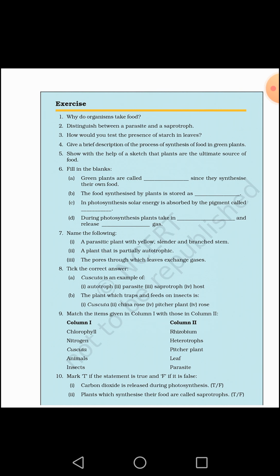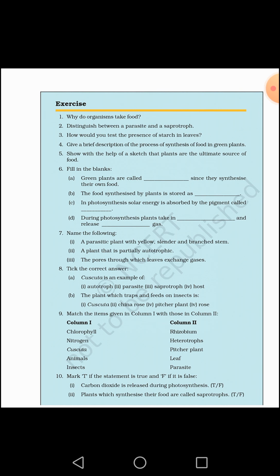In the third question, how would you test the presence of starch in leaves? As we know, whenever we do an iodine test with starch, a bluish black color is observed. We will do the same in this answer.